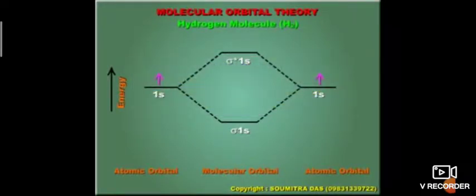Now the two electrons combine to form sigma 1s. The bond order formula is the number of bonding electrons minus the number of antibonding electrons, divided by 2. Here bonding electrons are 2 and antibonding are 0, therefore the bond order is 1. So the H2 molecule is possible.